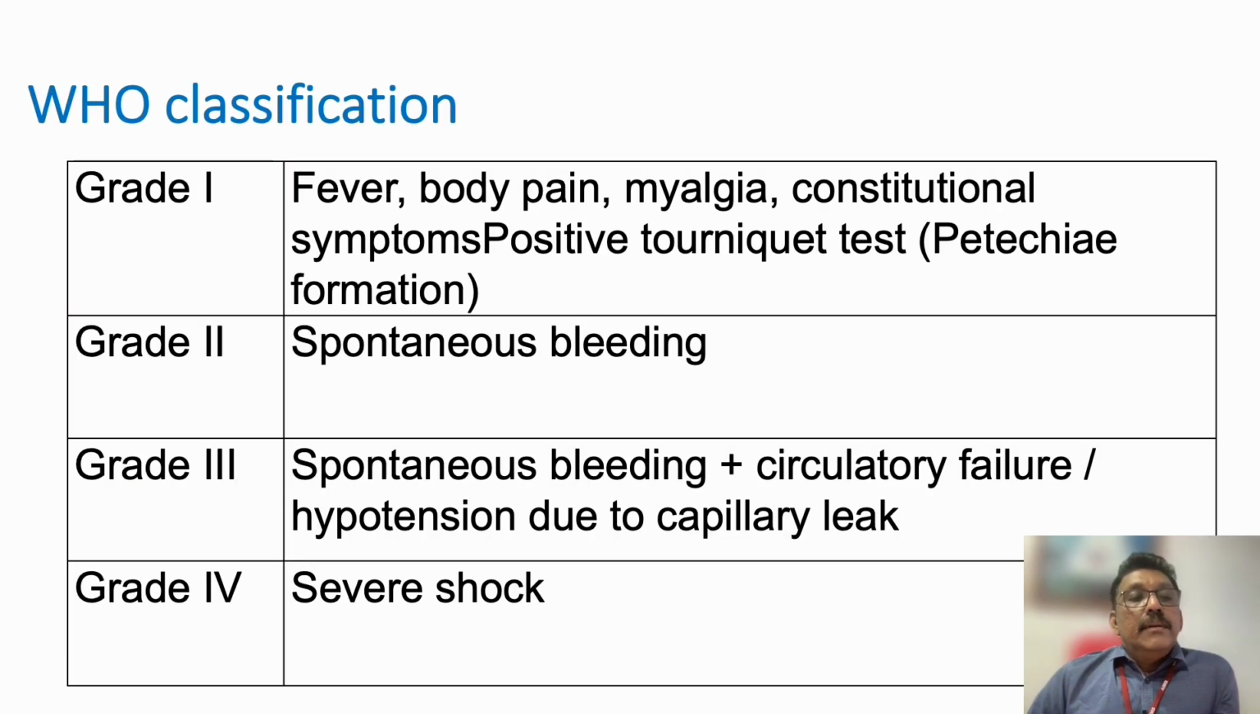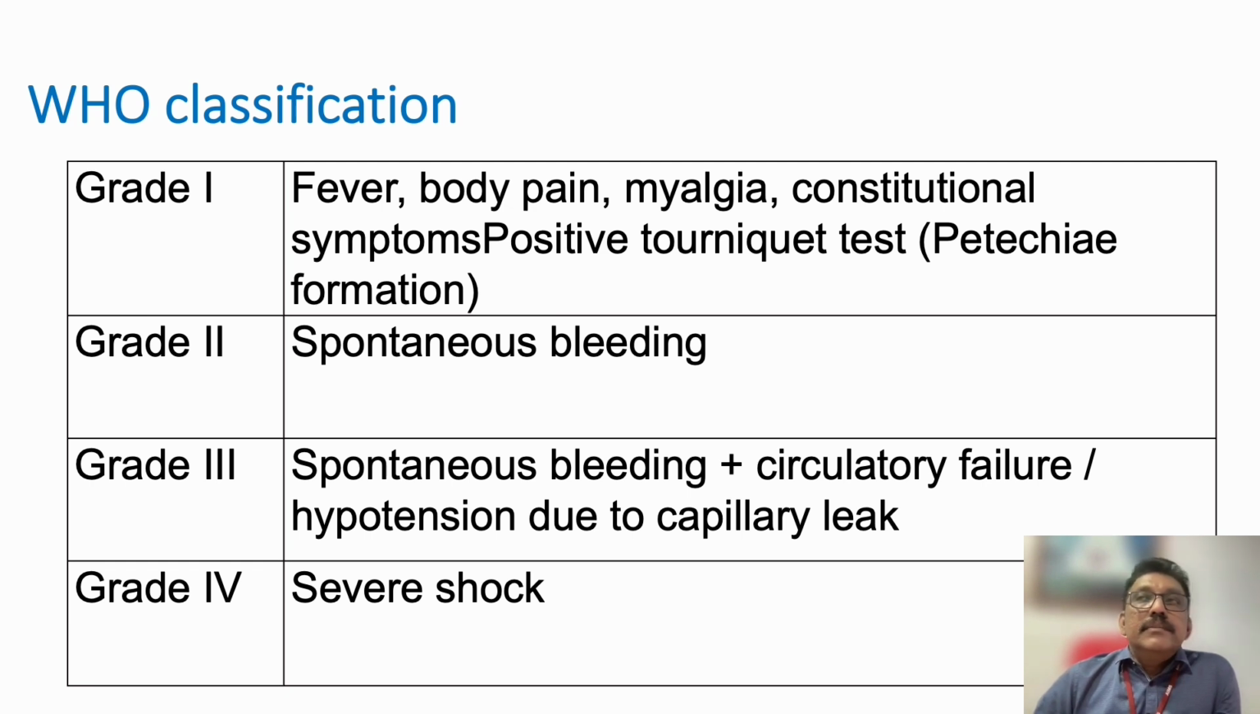Now, WHO has classified dengue into grades. Grade 1: fever, body pain, myalgia, constitutional symptoms, positive tourniquet test. Nowadays we are not doing this test because platelet count is available everywhere. If you ask for a platelet count, within 1 or 2 hours you get it. If you are not getting a platelet count in time, then you can go for this tourniquet test.